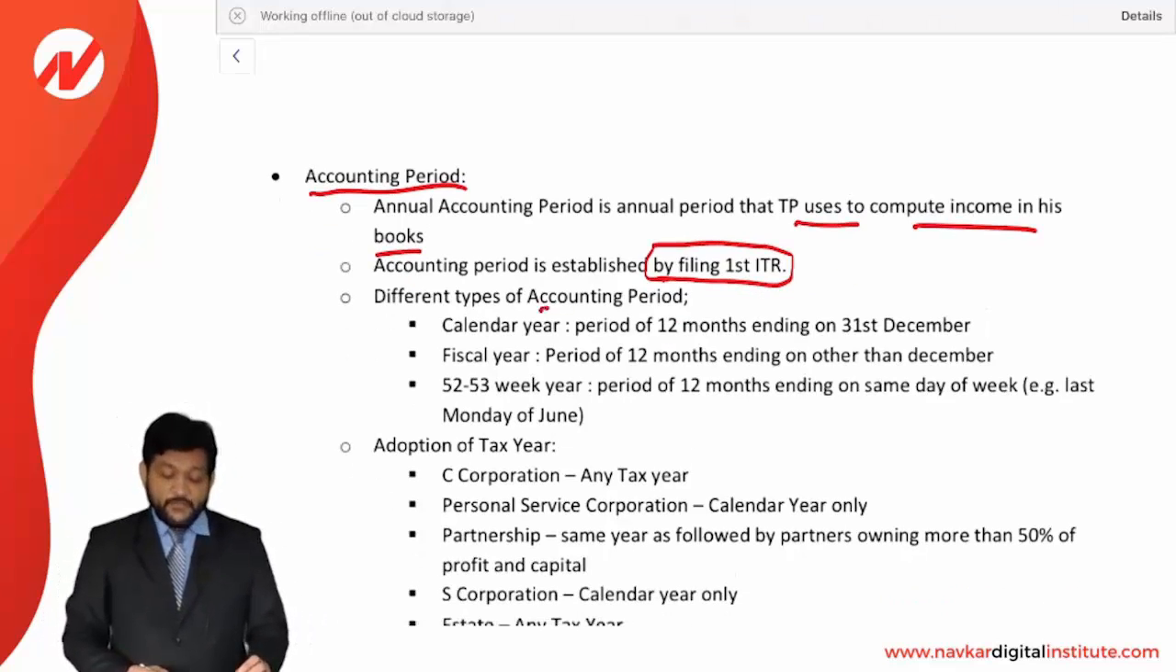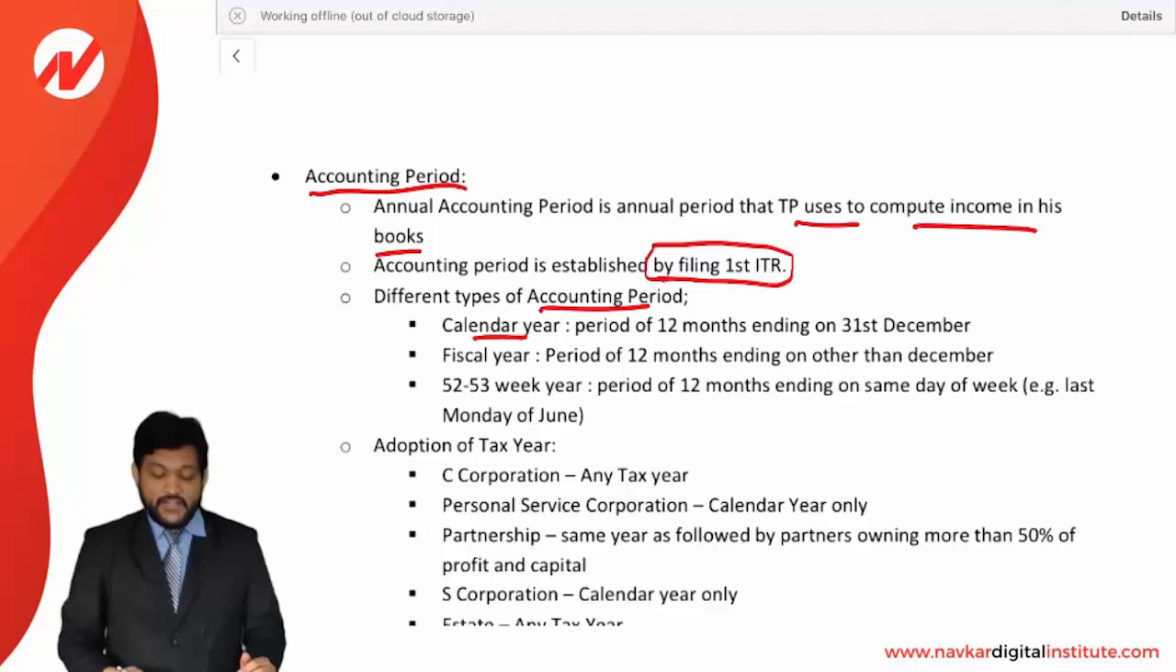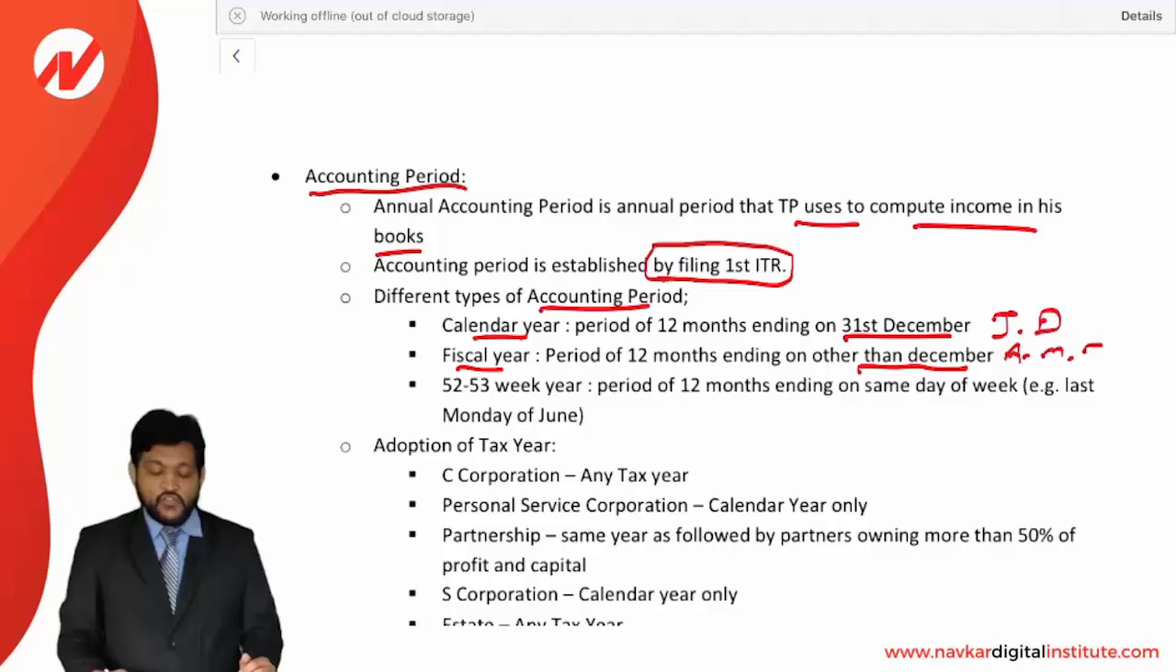Different types of accounting periods. Which types are there, which we identify in general? Calendar year means a 12-month period ending on 31st December. That is, January to December is considered a calendar year. Fiscal year is a year of 12 months ending on a month other than December, like April to March or July to June, any of that. Ending other than December is called a fiscal year.